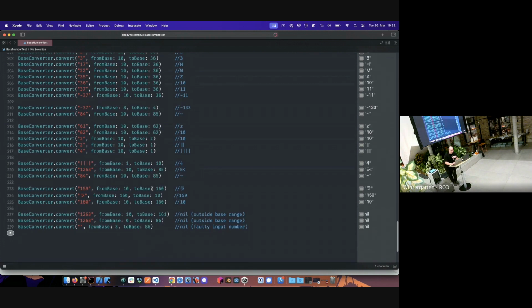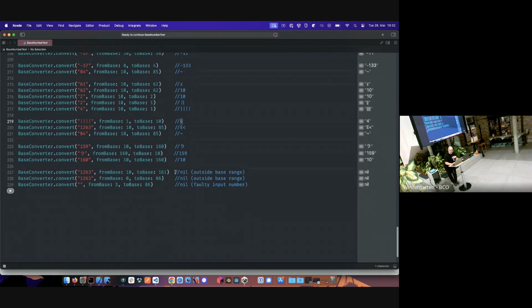We can also do stuff from unary. So this one here is our base 1, which goes to base 10, which is the number 4 that comes out of it. And this one also checks for some invalid input. Like if we give a base that's higher than 160, 161, this is not going to work out.